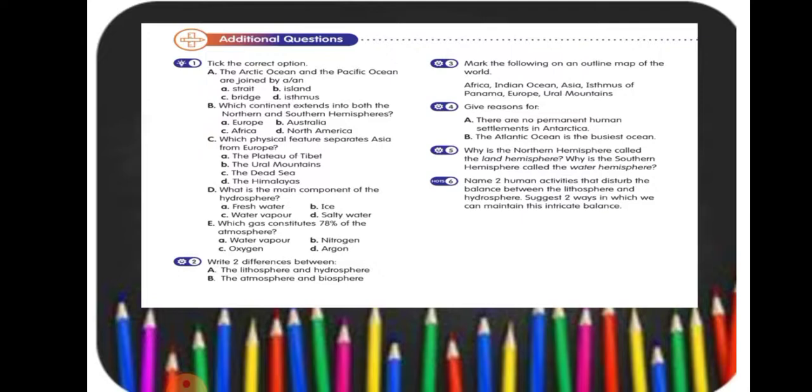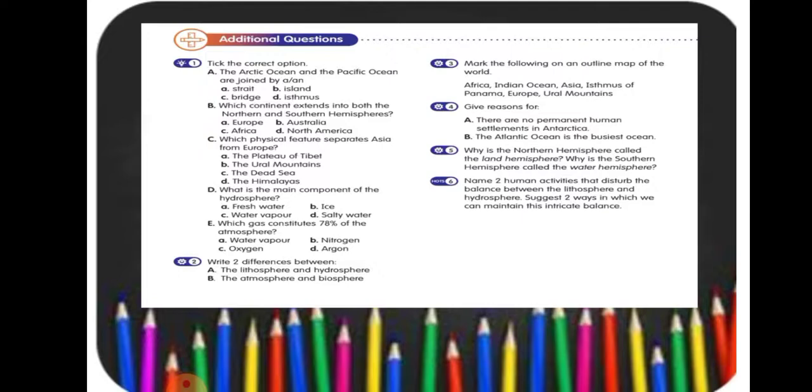The lithosphere is the solid surface of the earth, made up of an uneven rocky crust and a thin layer of nutrient-rich soil. The hydrosphere is the domain of the earth made up of water in its various forms: oceans, rivers, ponds, glaciers and water vapor.